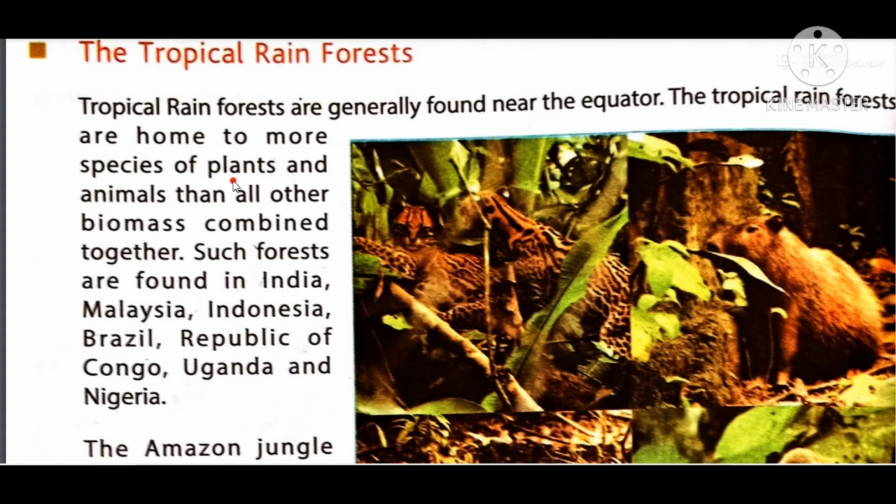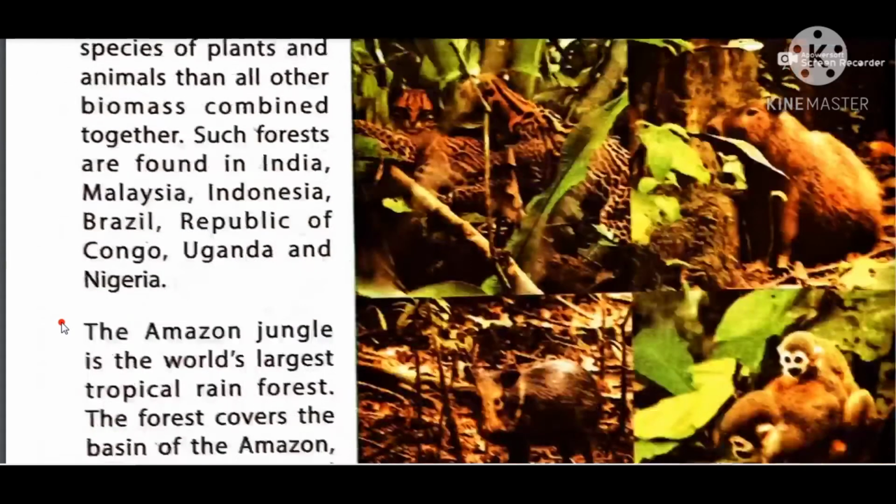Biodiversity hotspot means an area where a large variety of plants and animals can be present. Such forests are found in India, Malaysia, Indonesia, Brazil, Republic of Congo, Uganda and Nigeria. So these are the places where tropical rainforests are found.